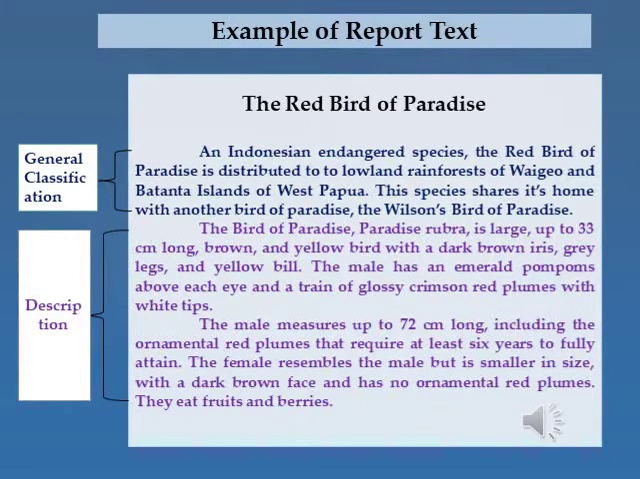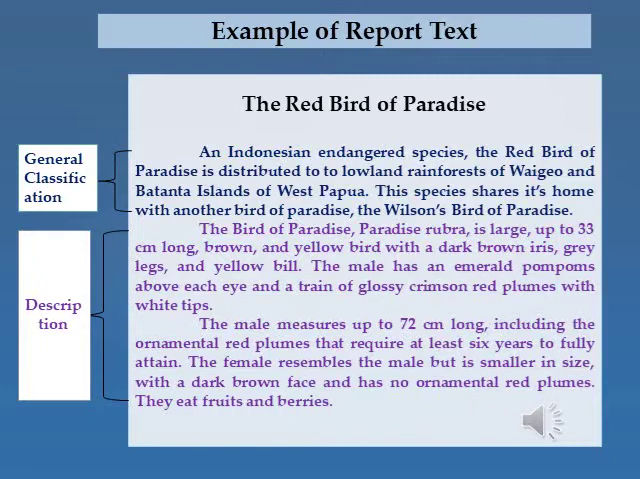This is the example of report text, and this is the report text about the red bird of paradise. Nah, di paragraf pertamanya ini adalah general classification-nya, yang dimana di sini diperkenalkan the red bird of paradise itu berhabitat di mana.